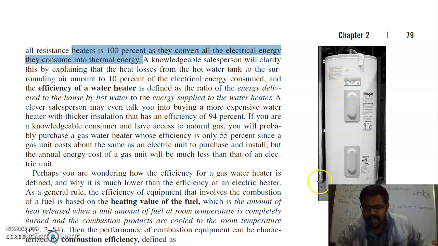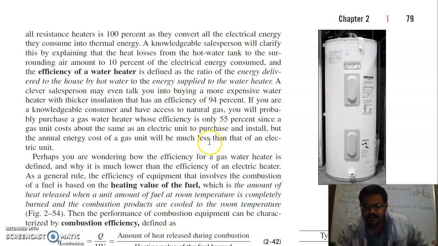If you make a tank with high insulation, that electric heater will have more efficiency. So the efficiency of a water heater is defined as the ratio of energy delivered to the house by hot water to the energy supplied to the water heater. That means whatever electric energy you are supplying and whatever amount of energy is delivered to the hot water, the ratio of that is the efficiency of the electric water heater. So it is different for different devices.